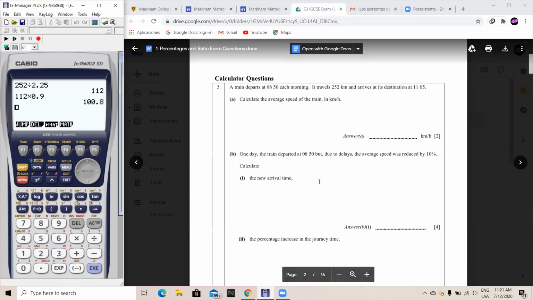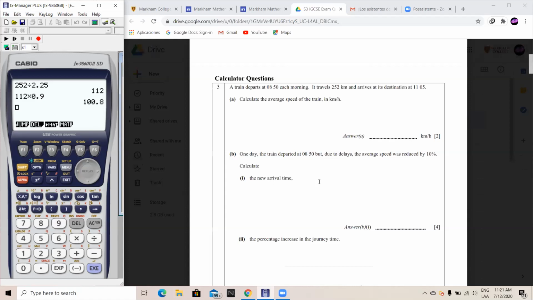So to calculate the new arrival time, we would just have to rearrange the formula. Speed equals distance over time becomes time equals distance over speed. This is just a simple rearranging of the formula.